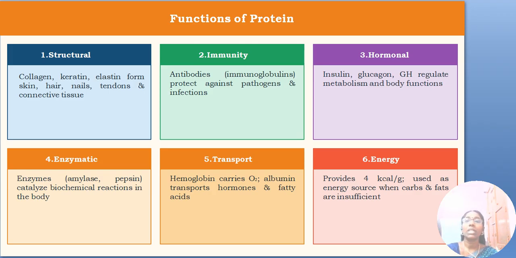Next, protein is essential for transport, that is hemoglobin which carries the oxygen, where globin is the protein part. Albumin transports the hormones and fatty acids, and albumin is a protein. So this is essential for the transport of all these things. And if you consume 1 gram of protein, it will provide 4 kilocalories of energy. And this is used as an energy source whenever the carbohydrate and fats are insufficient.